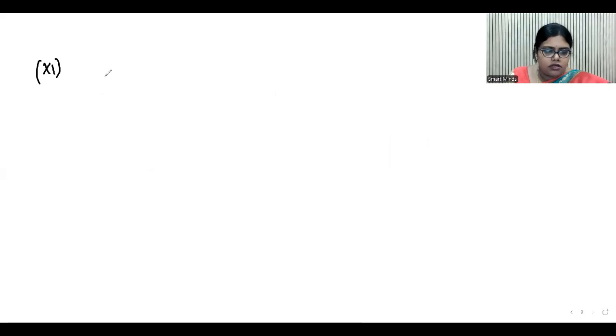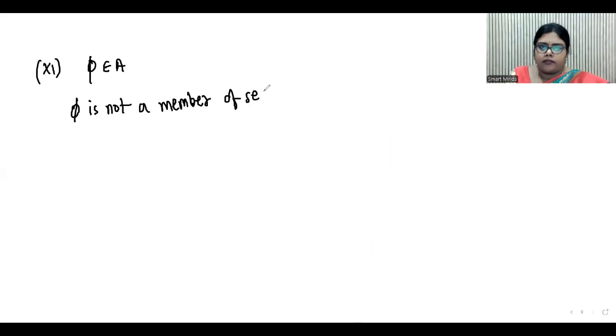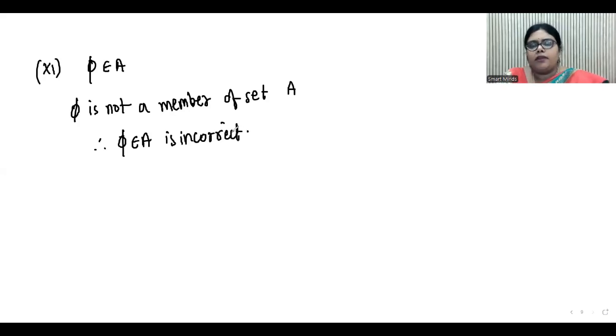Next, the last question. 5 belongs to A. Now you see 5 is not a member of set A. Therefore, 5 belongs to A is incorrect, because 5 is not an element of set A.